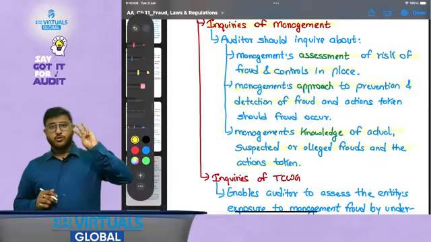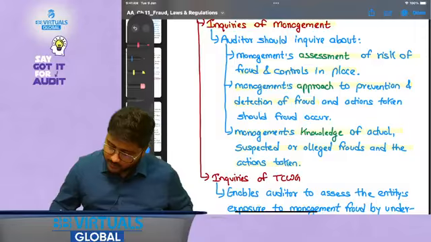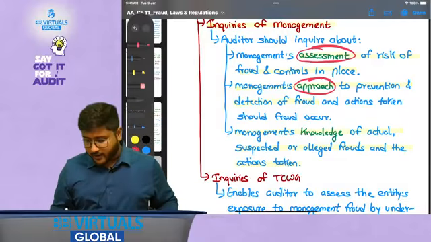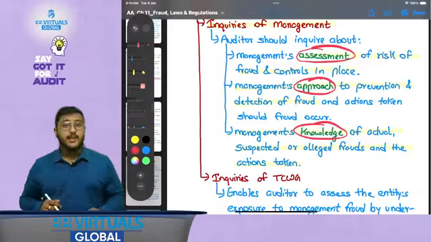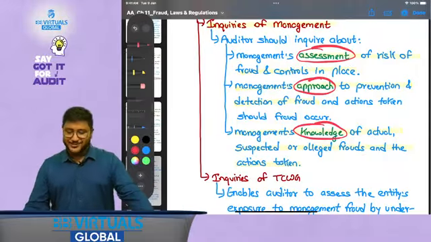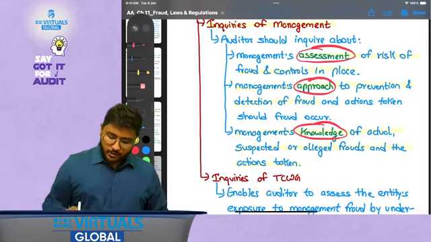So management's assessment of risk of fraud or control, management's approach to prevention and detection of fraud, and management's knowledge of actual, suspected or alleged fraud and the actions taken. That is, they should inquire about three things. One is, what is the management's assessment, what is the management's approach if any fraud would be identified, and whether they have any knowledge. So AAK, okay, AAK. AKA could also be remembered here, also known as, okay. So inquiries of management could also be done.